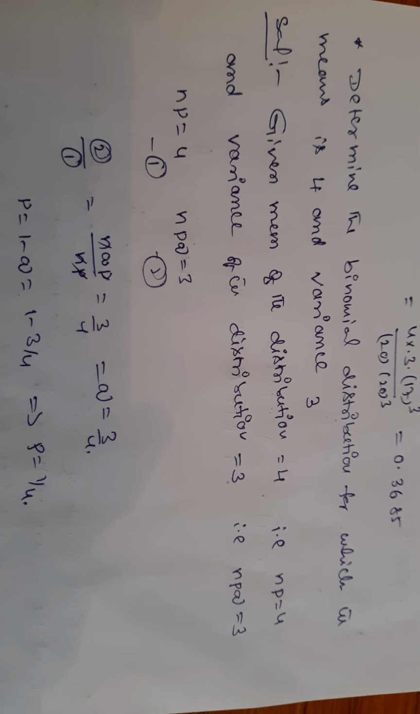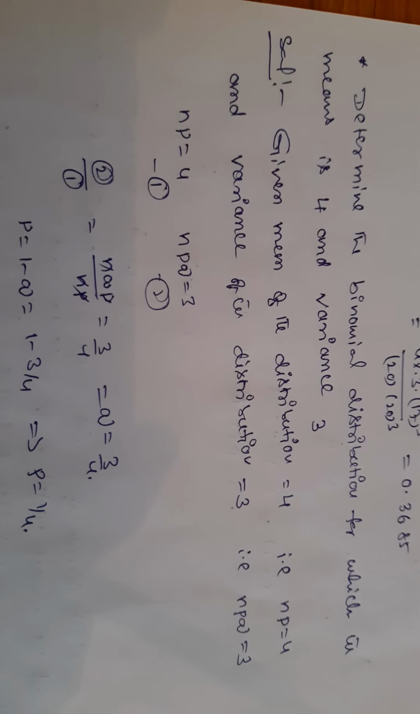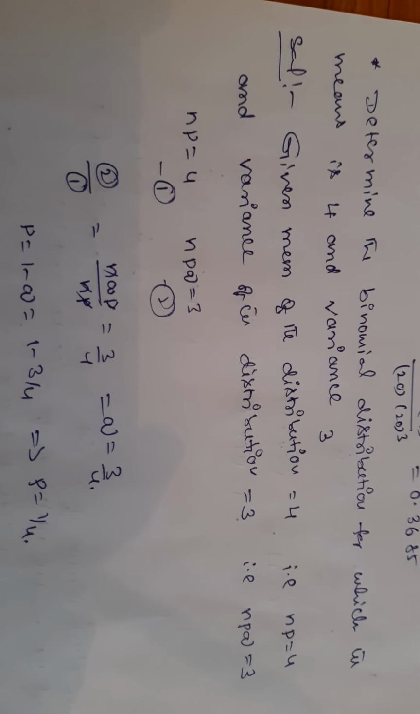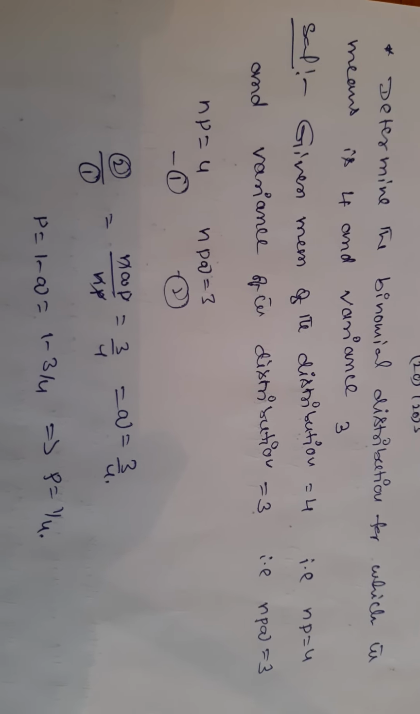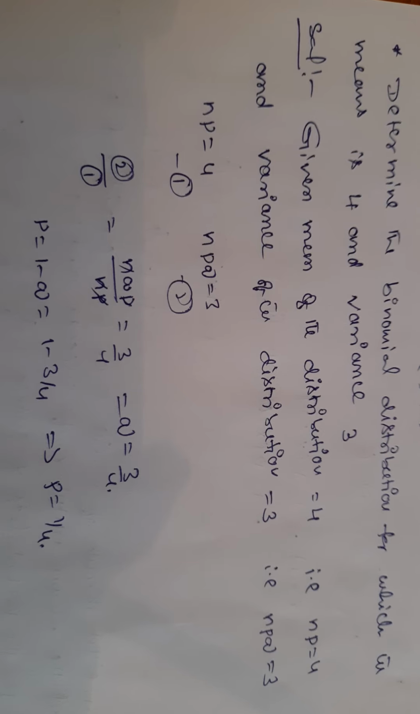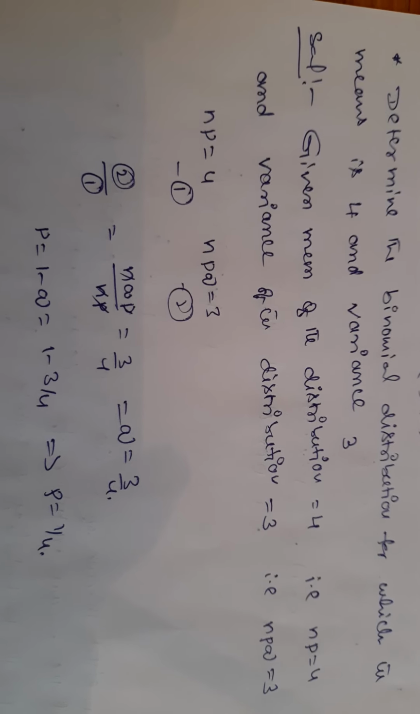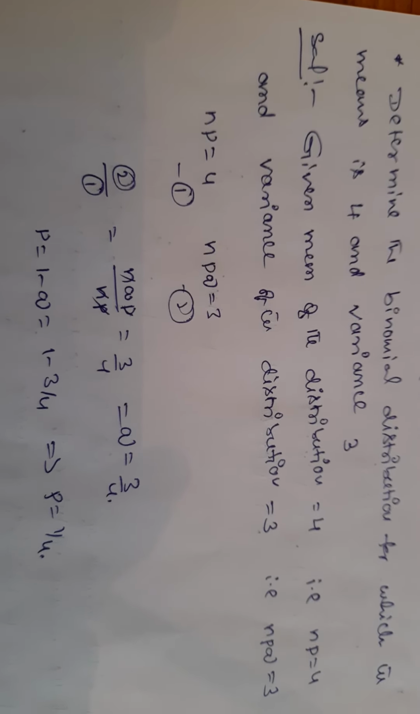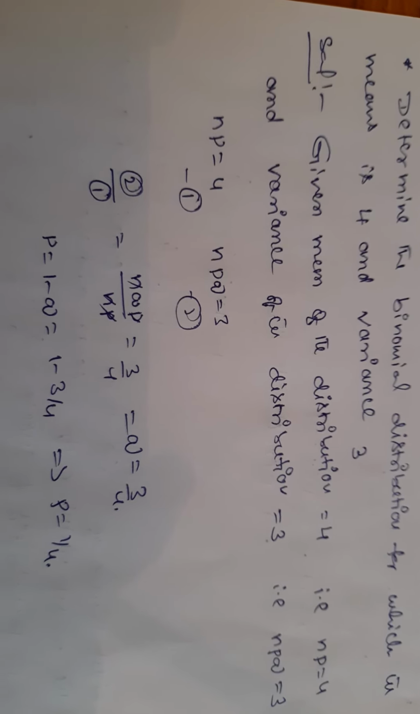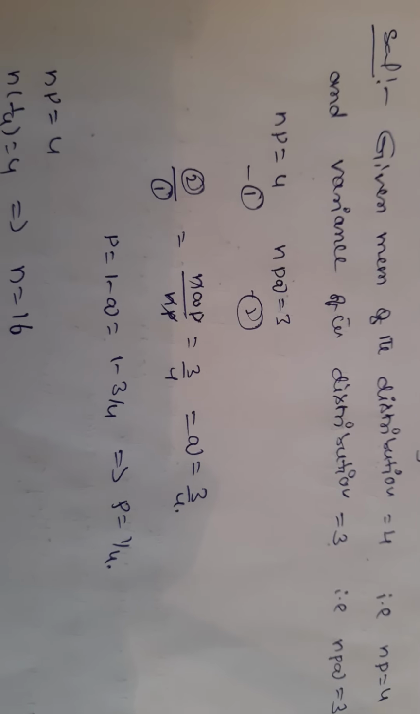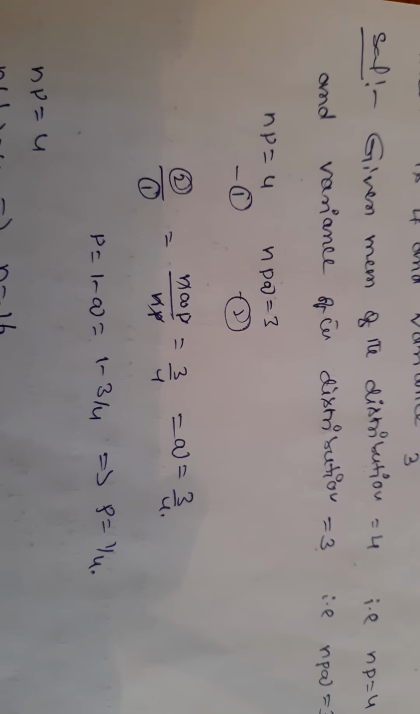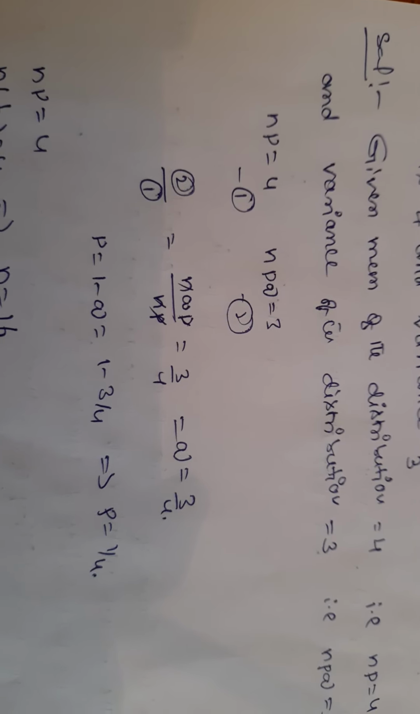Next question. Determine the binomial distribution for which the mean is 4 and variance equal to 3. Given mean of the distribution equal to 4, that is NP equal to 4. Mean of the binomial distribution is NP. And variance of the distribution is 3, which means NPQ equal to 3. NP equal to 4 is equation 1. NPQ equal to 3 is equation 2.